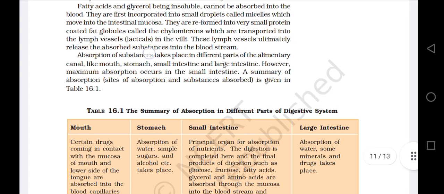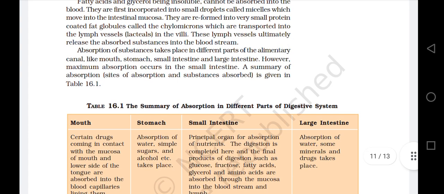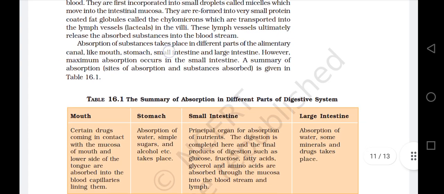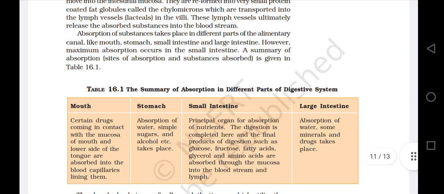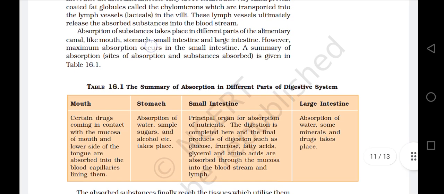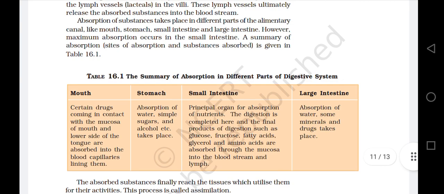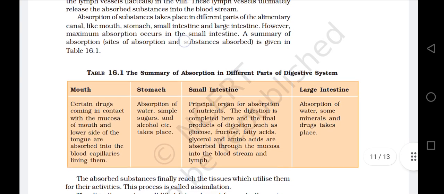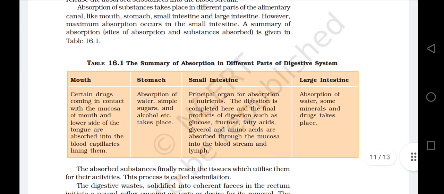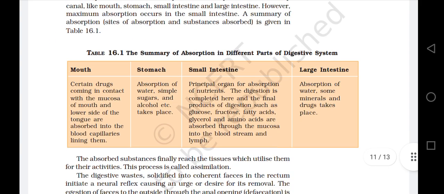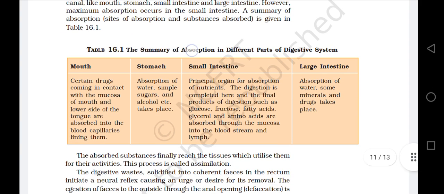Absorption of substances takes place in different parts of the alimentary canal like the mouth, stomach, small intestine, and large intestine. However, maximum absorption occurs in the small intestine. A summary of absorption, site of absorption, and substances absorbed is given in Table 16.1. Table 16.1: The summary of absorption in different parts of the digestive system.